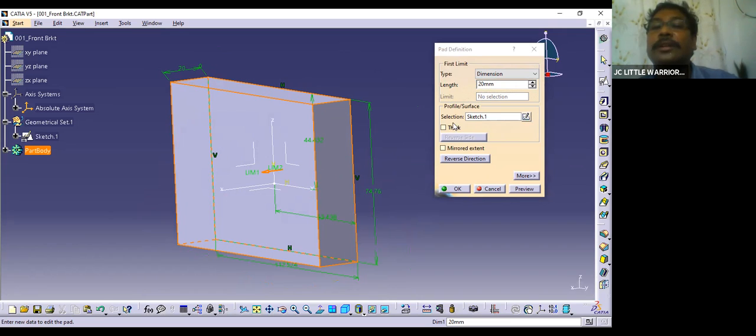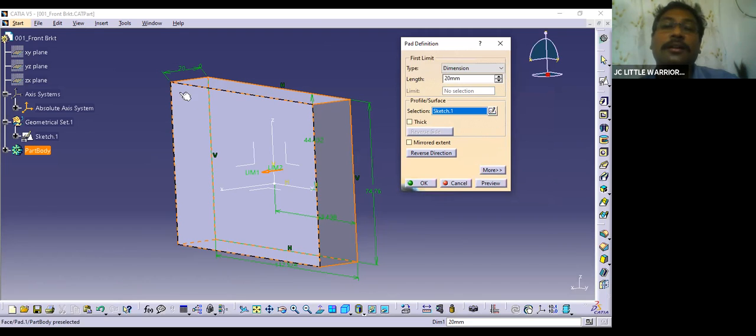And then selection, what you selected. You have selected this sketch, so that's the reason it shows Sketch.1 here. And then you can see thick here. If it is a part which contains thickness, then you have to use this thickness.